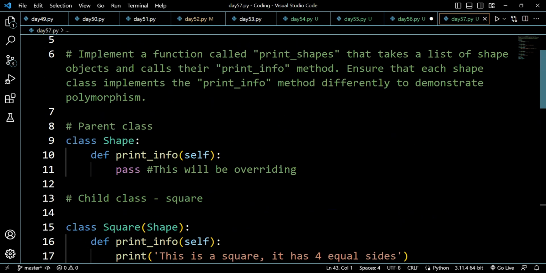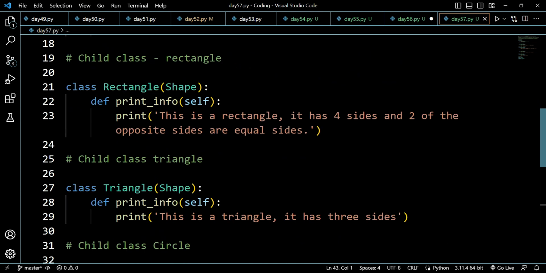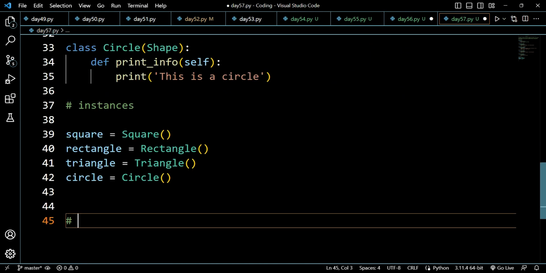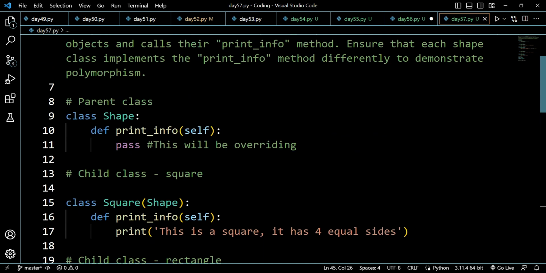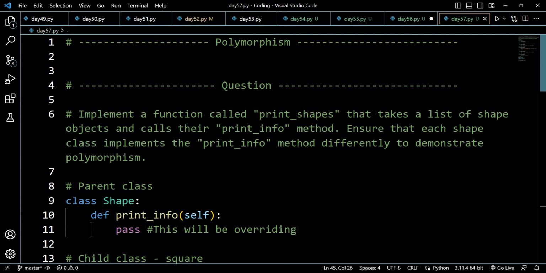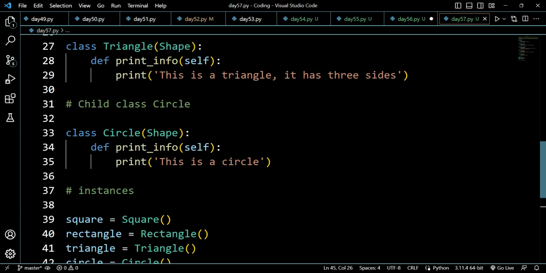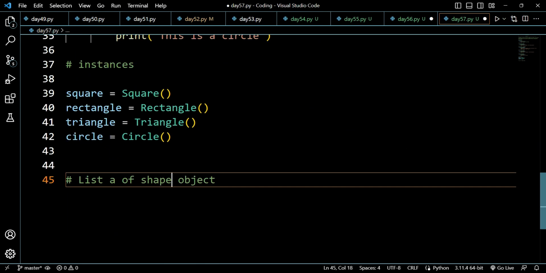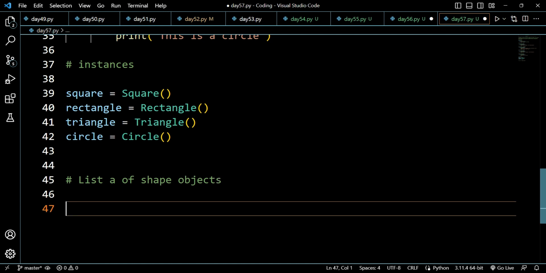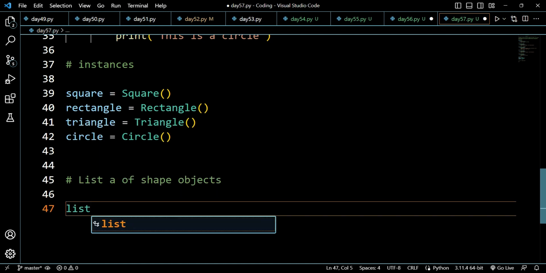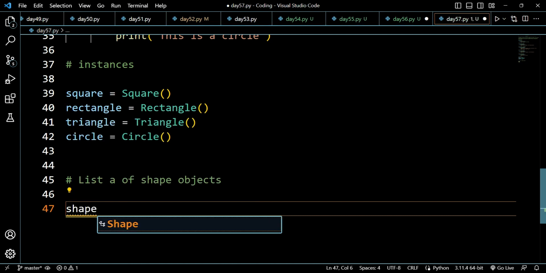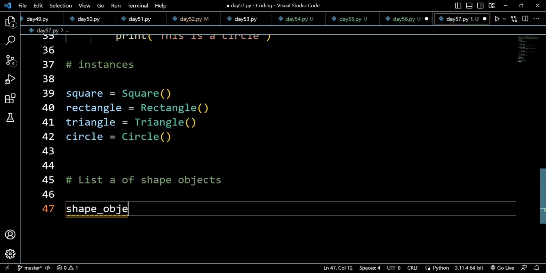Now what we have to do here is create a list of shapes. So let's create a list of shape objects, which takes a list of shape objects and calls their print info method. So what we will be doing here is shape objects, not shapes object. Shape objects is equal to a list.